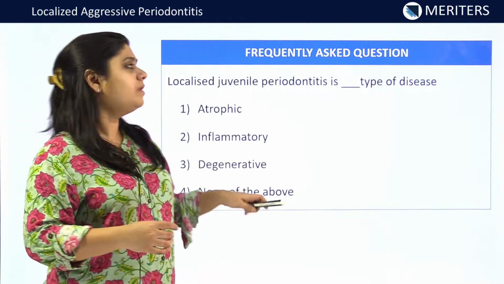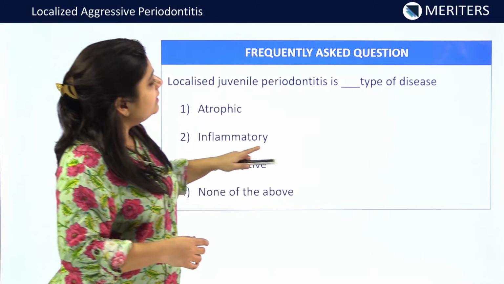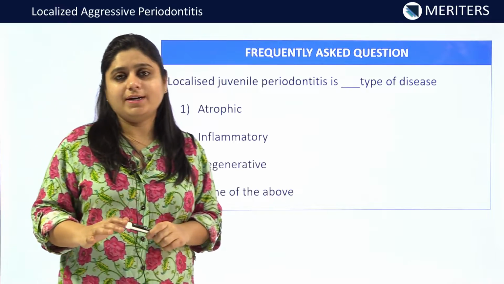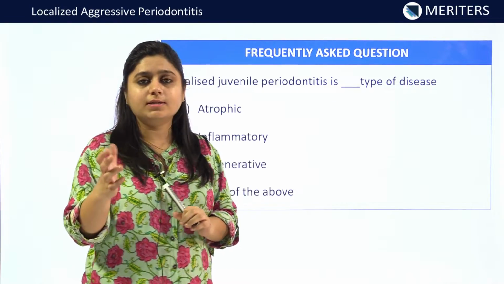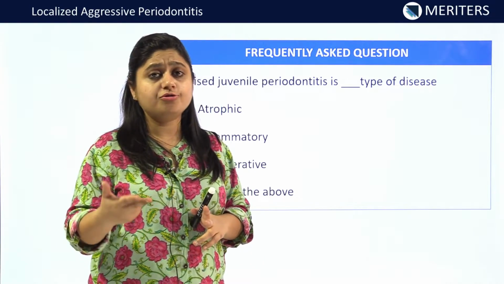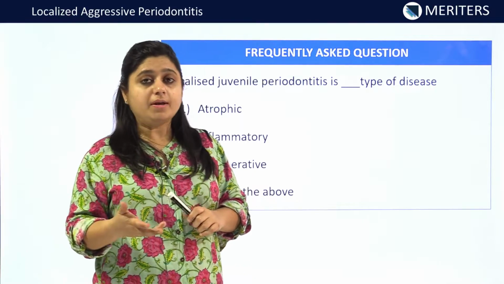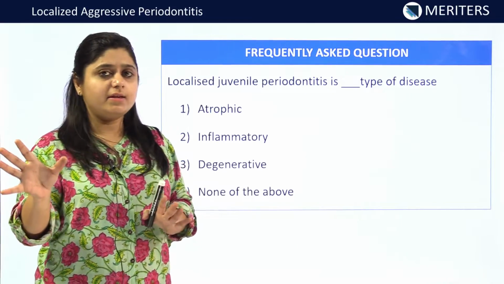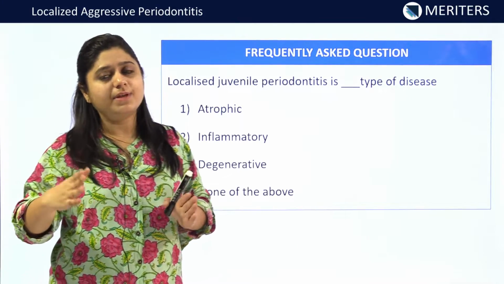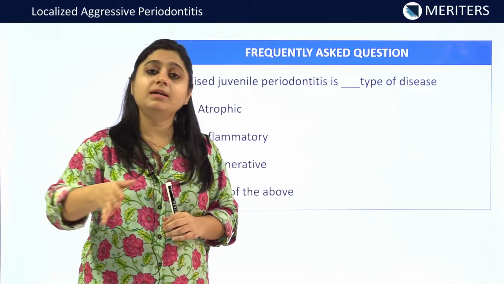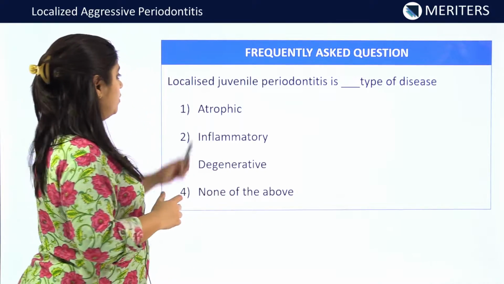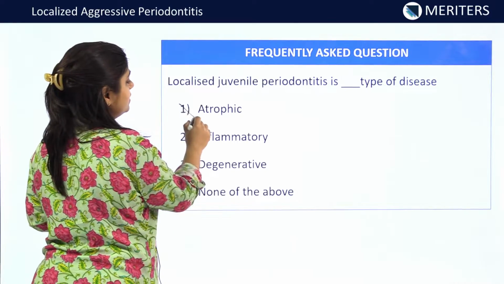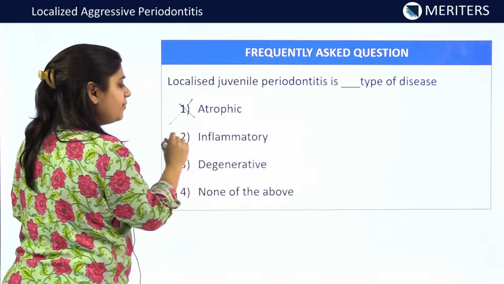The next question is, localized juvenile periodontitis is dash type of disease. As we already know, localized juvenile periodontitis is a degenerative disease because it causes degeneration of the bone, of the tissues and of the cementum. The inflammatory component is very less in localized, while it is present in generalized. So localized juvenile periodontitis is dash type of disease. Is it an atrophic disease? No. Is it an inflammatory disease?